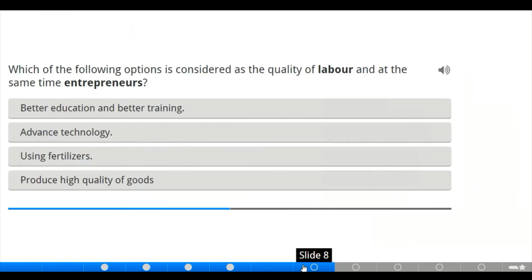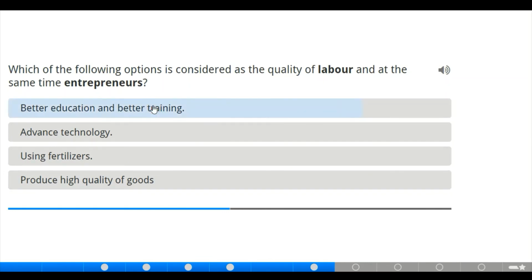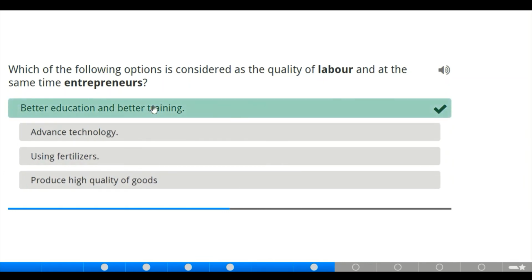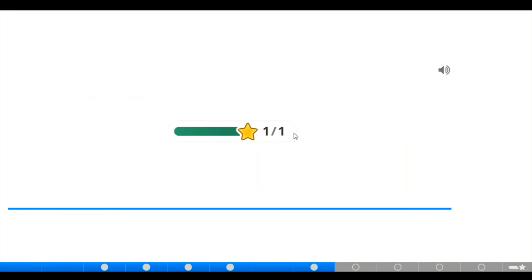Moving to the next slide, we also have one single question about what we have said earlier. Which of the following options is considered as the quality of labor and at the same time entrepreneurs? Can someone just guess? We have better education, better training, and advanced technology using fertilizer to produce high quantity. It should be better education and better training. Amazing, we got it right.